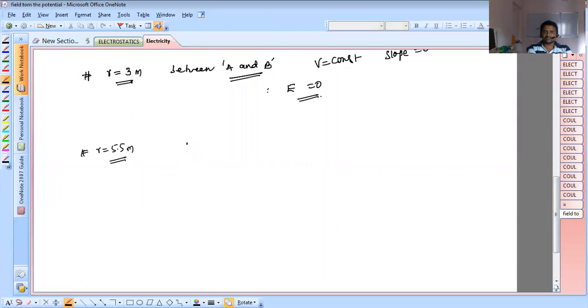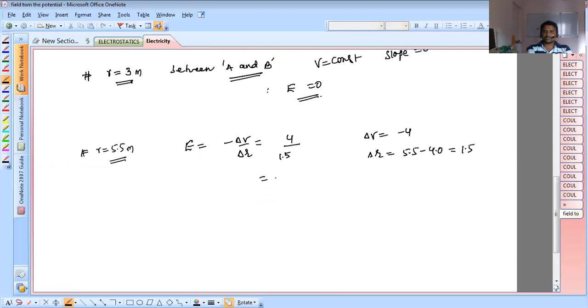Then E is equal to minus delta V by delta R, that is equal to 4 by 1.5, because delta V is equal to minus 4, and delta R is equal to 5.5 minus 4, that equals 1.5.